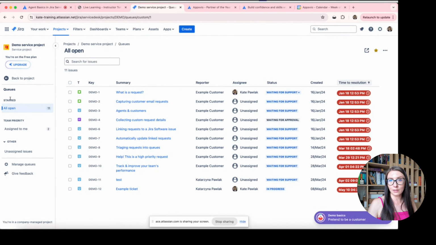Thanks to this it is at the top of my navigation, which is very useful if your service agent has got access to many queues. For example, you have a huge team, or you have a lot of customers, a lot of different teams, organizations, companies which you support. So thanks to this option, you can put your queue on the top.